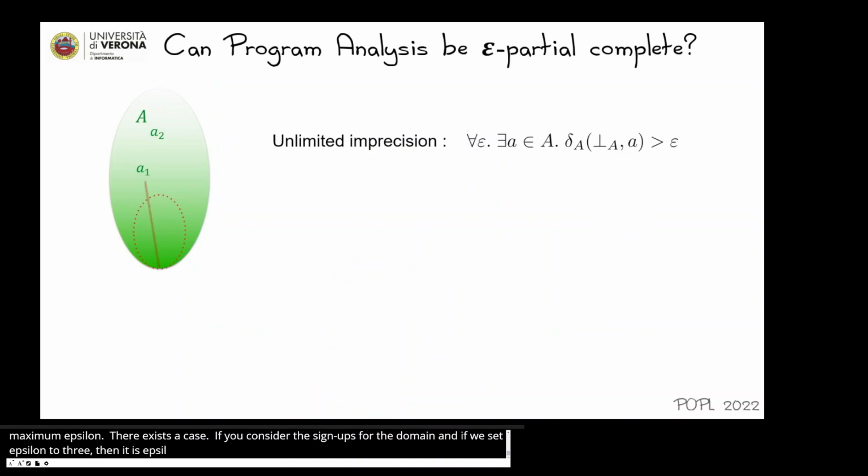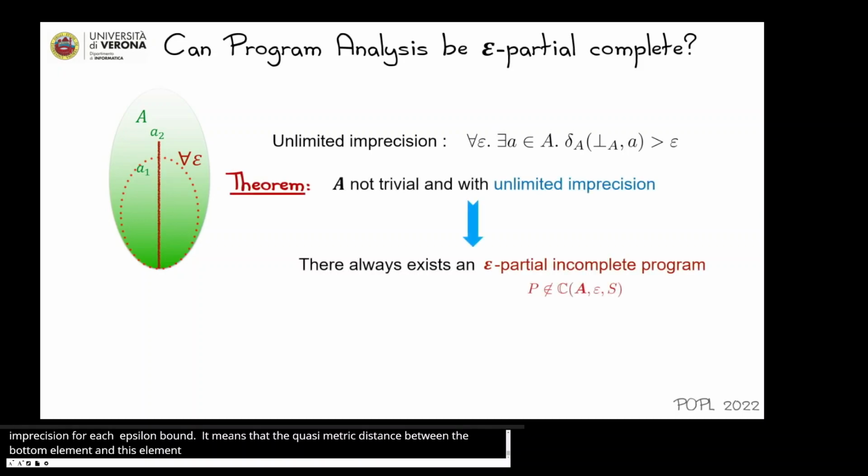While we have unlimited imprecision when, for each epsilon bound, there exists an element A in the abstract domain such that the quasi-metric distance between the bottom element and this element is strictly greater than epsilon. So we have proven a theorem which says that if the abstract domain is not trivial and satisfies unlimited imprecision, then there always exists an epsilon partial incomplete program. This means that there exists a program for which our analysis is imprecise by an amount strictly greater than epsilon.